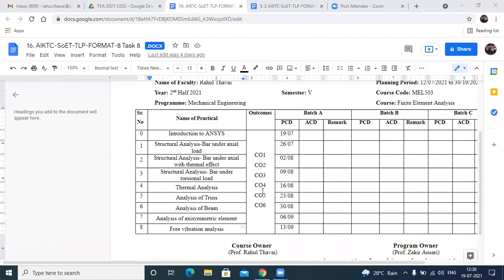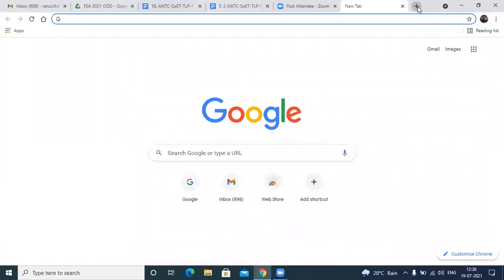Okay, so these are the practicals which we are going to perform. Now see, where are we going to perform these practicals, right? We are going to perform all these practicals on ANSYS, right?